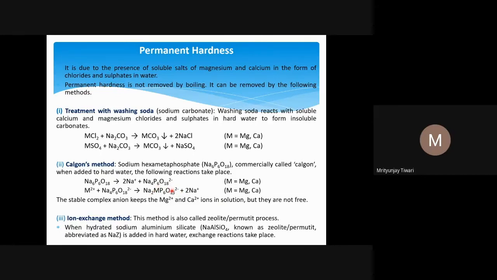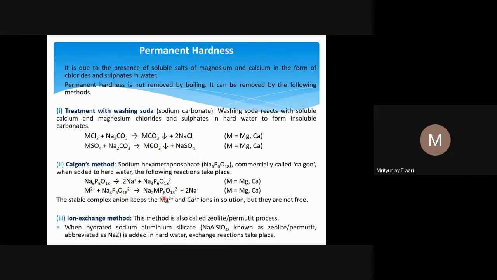This is anion and this is still dissolved in water. However, even if it is still dissolved in water, magnesium or calcium ions are not free to react with or form complex with the stearate. And so even if they are in the solution in the form of this complex anion, they won't affect the lather formation. And that is what our purpose is. So this is one way we are removing the permanent hardness, and this time we have not formed precipitate.